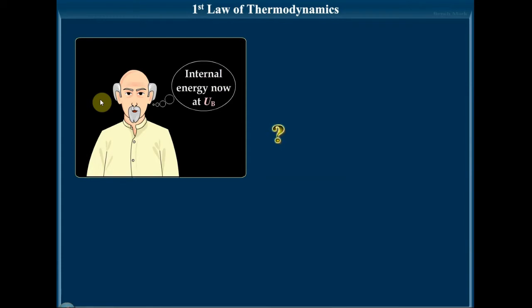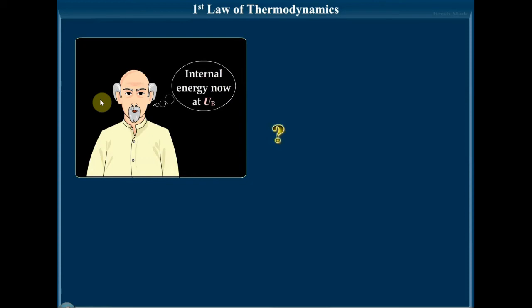That is, on the system you are doing W amount of work, so that the internal energy UA is changing to UB. You can see here on the screen, it is becoming UB. So the final UB is equal to UA plus Q plus W.